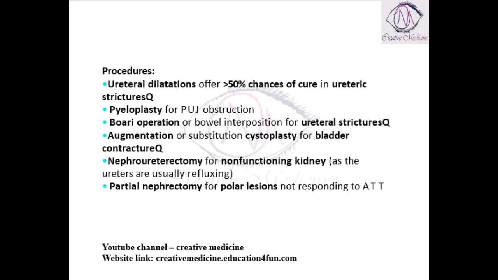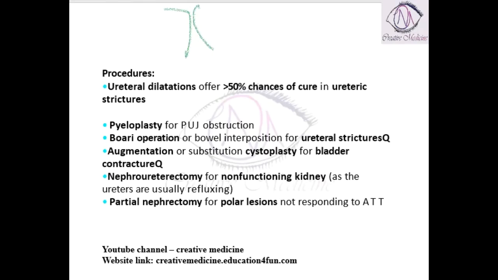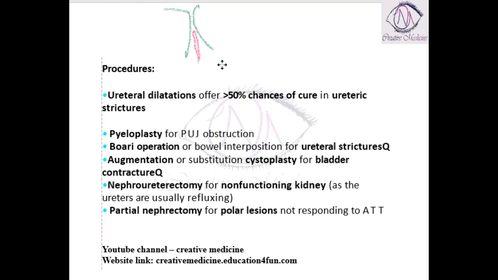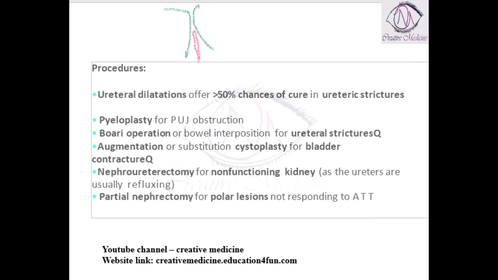Then, what are the procedures for genitourinary tuberculosis? In genitourinary tuberculosis, you will see the presence of ureteric strictures. If there are ureteric strictures, then you should introduce dilators into the strictured part and dilate the ureteric strictures. This ureteric dilatation will offer almost 50% chances of cure in cases of ureteric strictures.